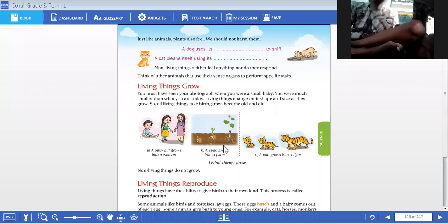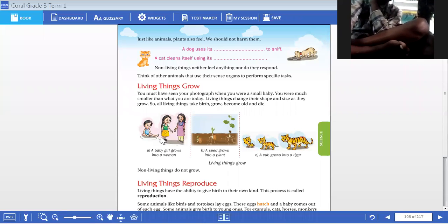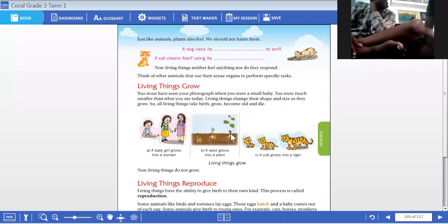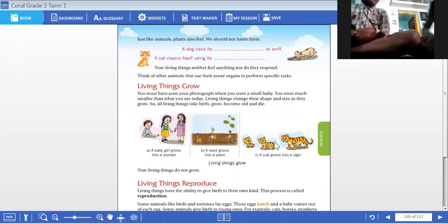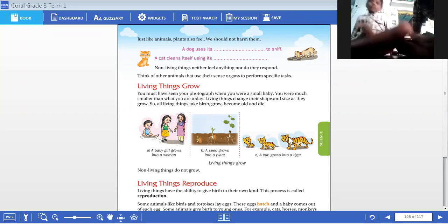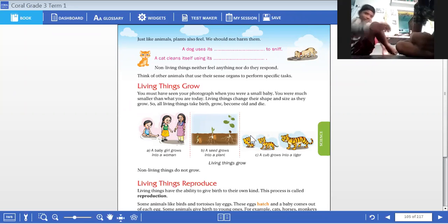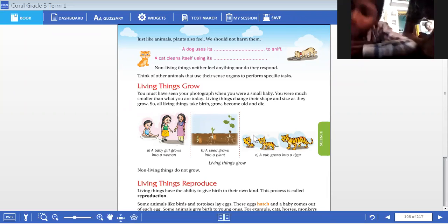And coming to plants, here you can observe they grow from a seed. They get germinated and grow into a plant. The plant will grow into a tree, then it flowers, it gives us fruits, and like that, it gets dried up. Similarly, animals, like humans, are also born as small cubs. Here is a cub, and it is growing and becomes a tiger. This is just an example, children, but all animals are the same.